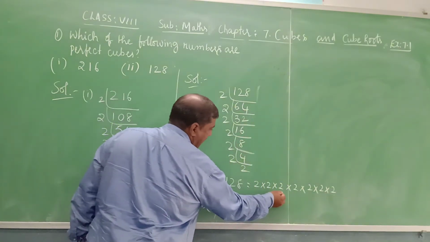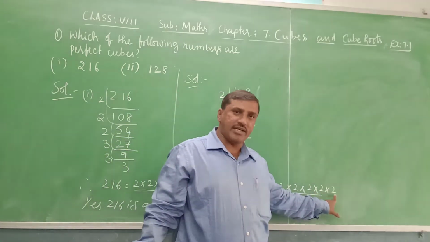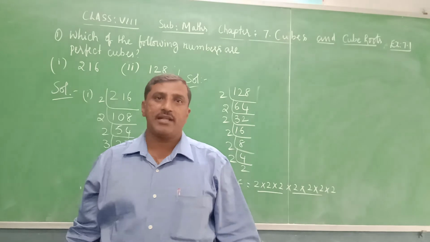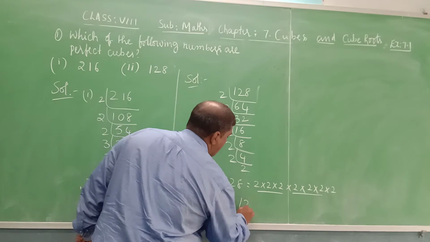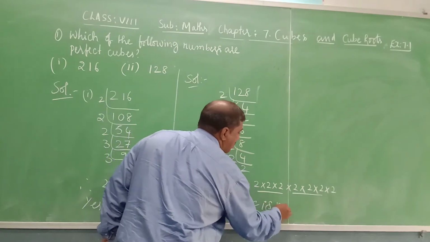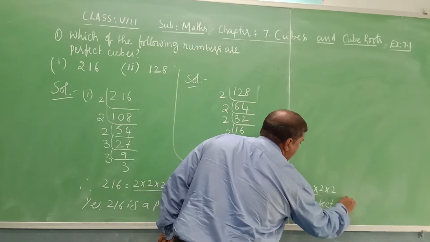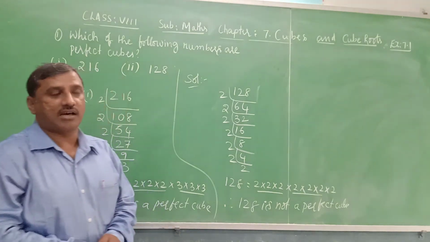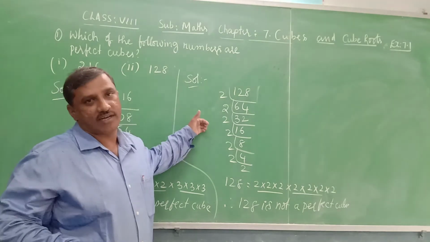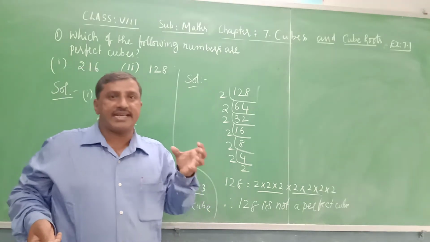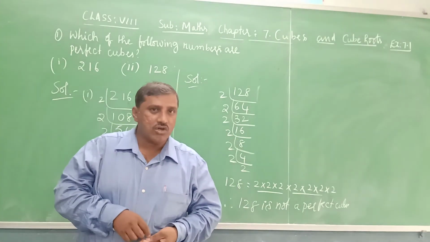Identify and underline the triplets: one, and this is another. So here we have an extra 2 which is not in the triplet form. Therefore 128 is not a perfect cube. Why is it not a perfect cube? Because all the prime factors are not in the triplet form. Like this, we will identify whether the given number is a perfect cube or not. Is it clear, children?